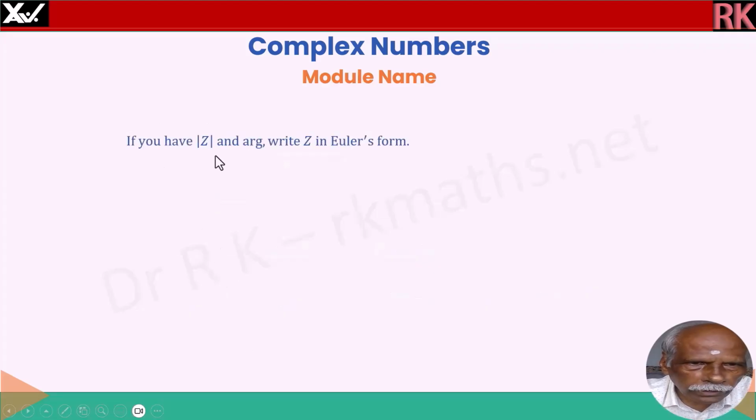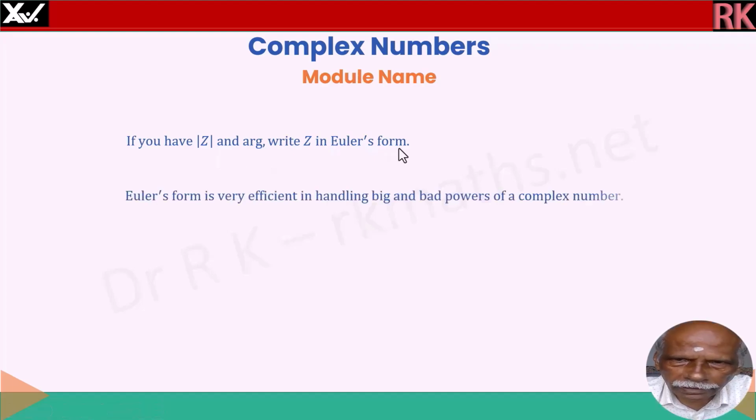If we have modulus of z and argument, write z in Euler's form, because that is more convenient for doing difficult mathematics. Euler's form is very efficient in handling big powers of a complex number.